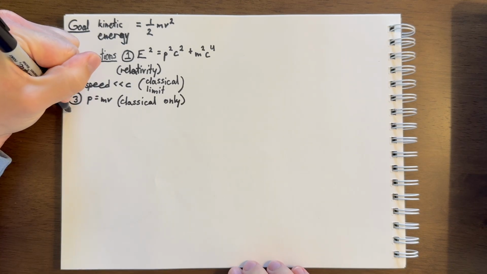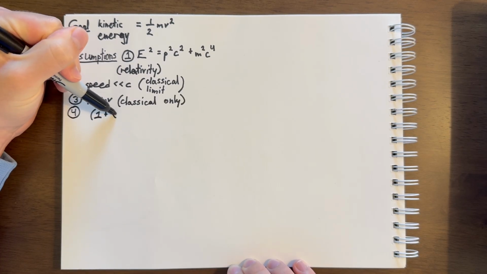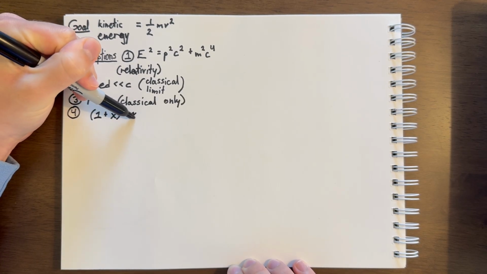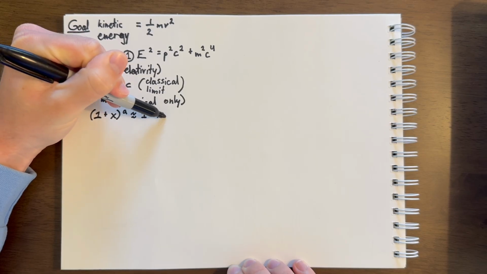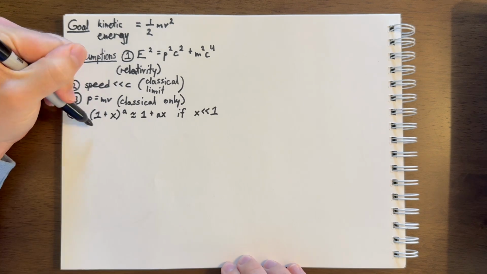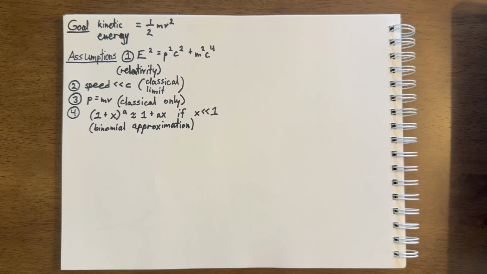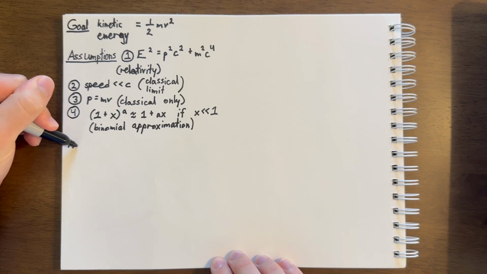The fourth assumption comes from mathematics. It says that when you have parenthesis 1 plus x parenthesis raised to the power of a, that is approximately equal to 1 plus ax, but only if x is much, much smaller than 1. This is what's called the binomial approximation. This equation comes from pure mathematics, so we can apply it to whatever temperatures, sizes, and masses we want. So let's start with the proof.